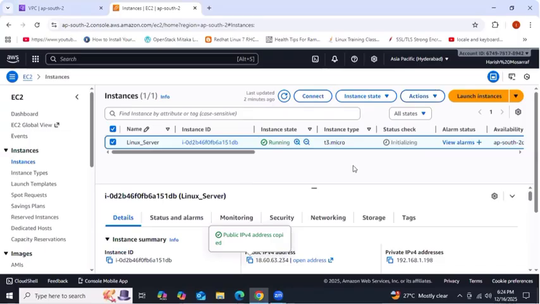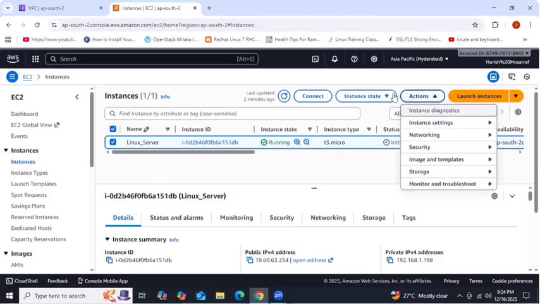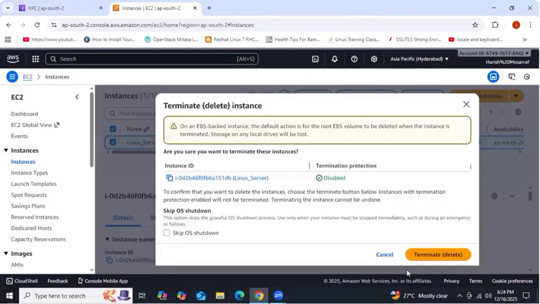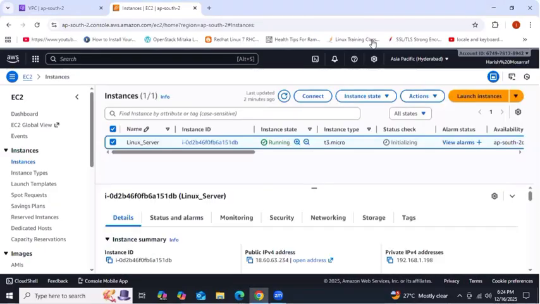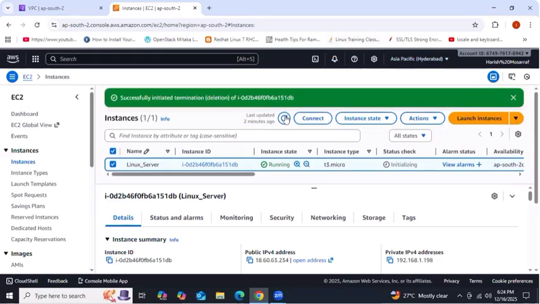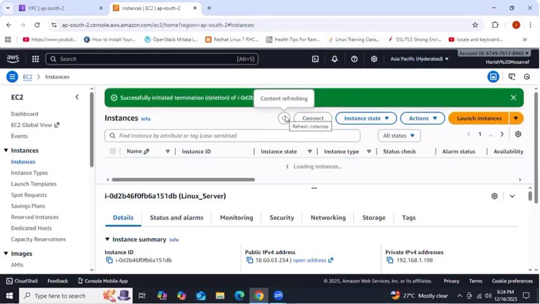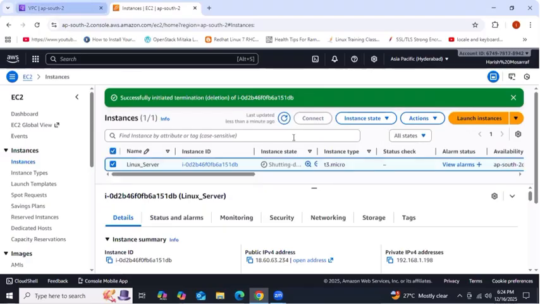Now how to delete, let's see. Okay. First you need to delete the EC2, then the VPC. Without deleting the EC2 instance, you are unable to delete the VPC. Reverse process, right? Select this one and delete the instance. Terminate. It will take some time to terminate, right? And then go to VPC and then delete it.